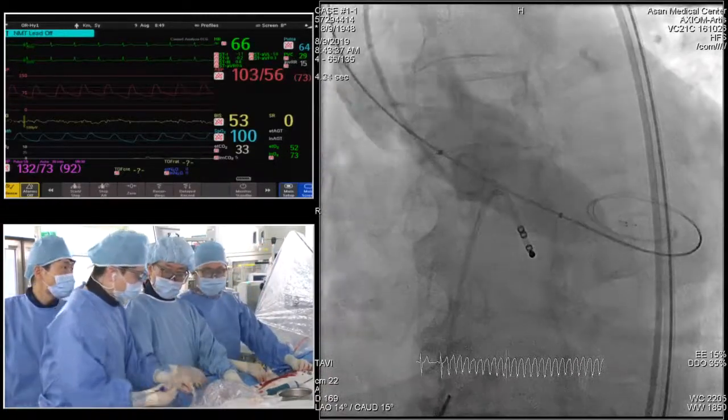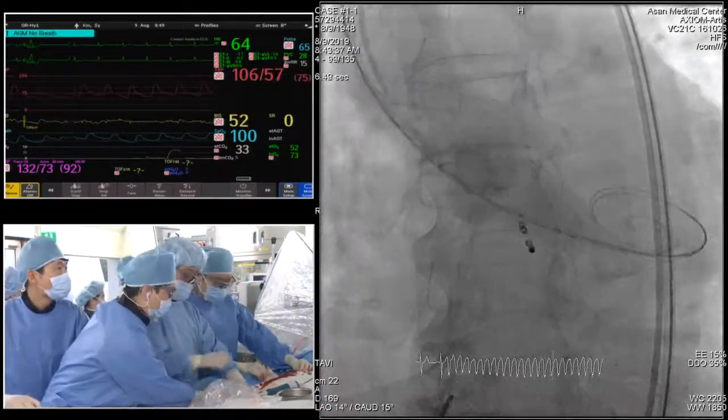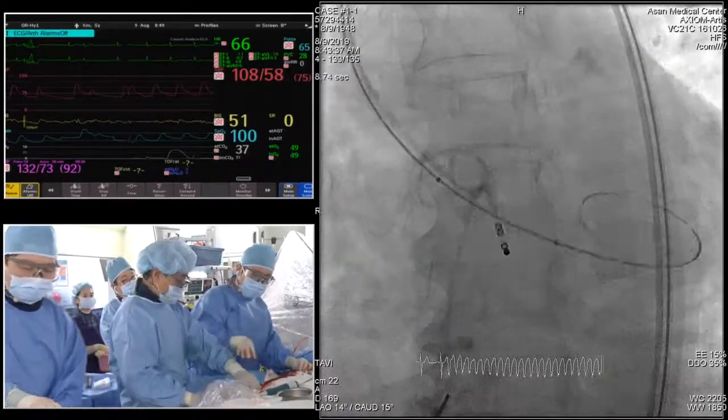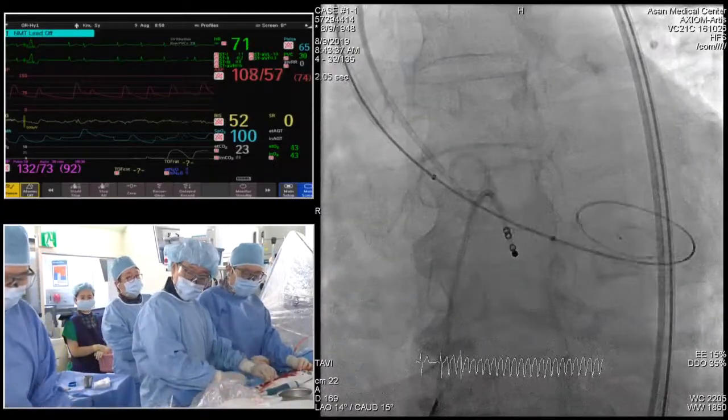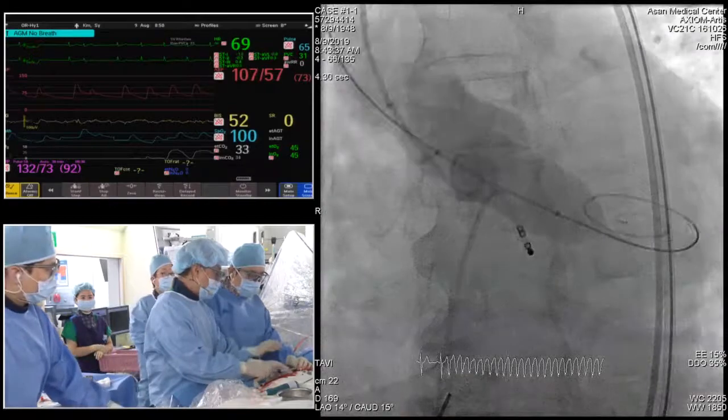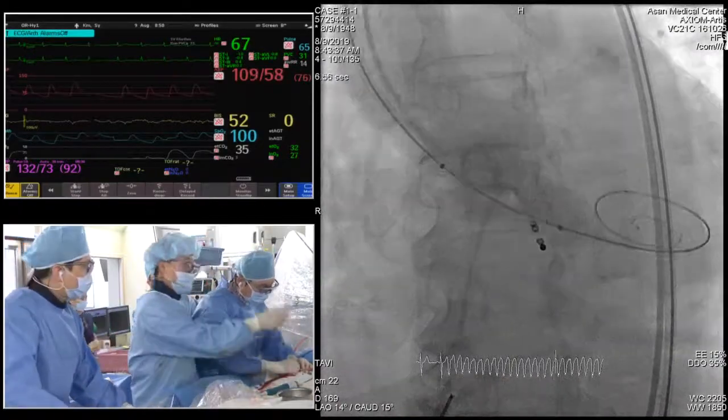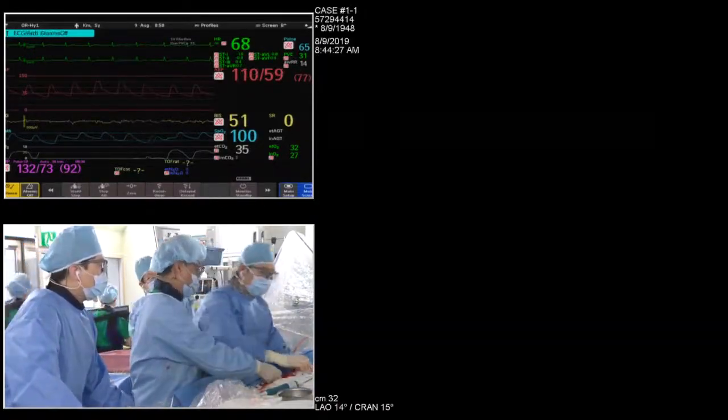And you know, doing or not doing pre-dilation is different according to the physician preference or experience. This is a Sapien 26. Keep the wire, watch it well.